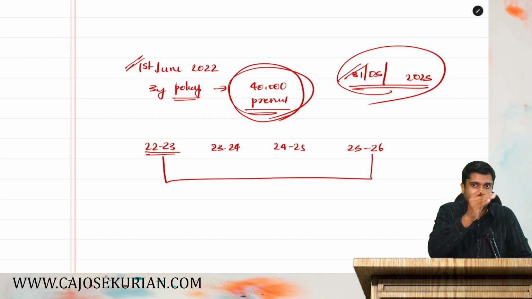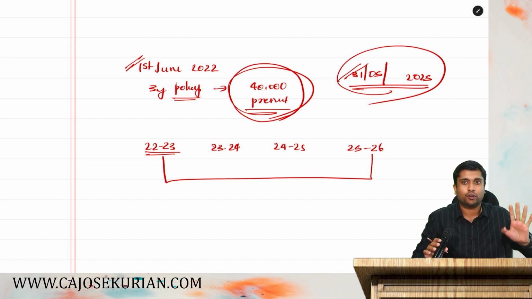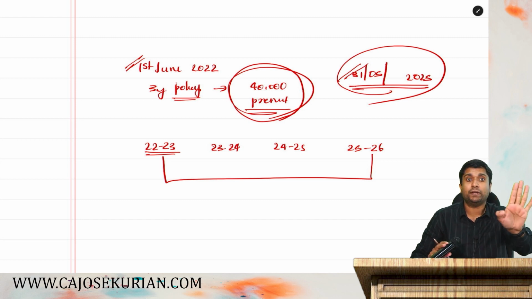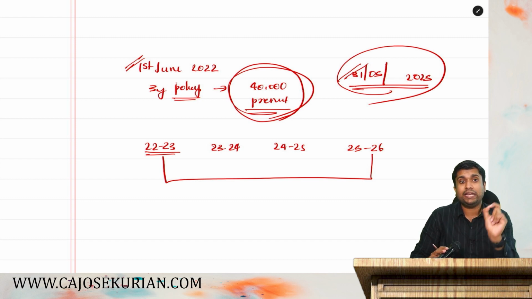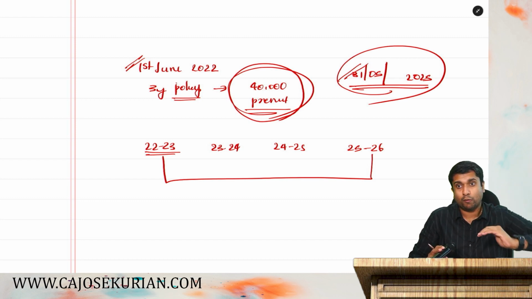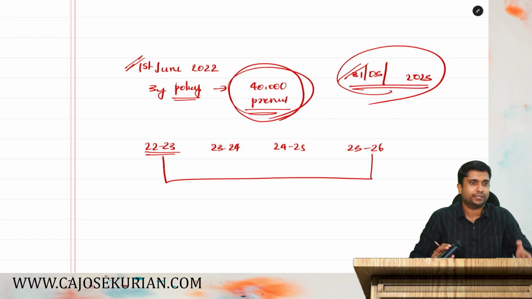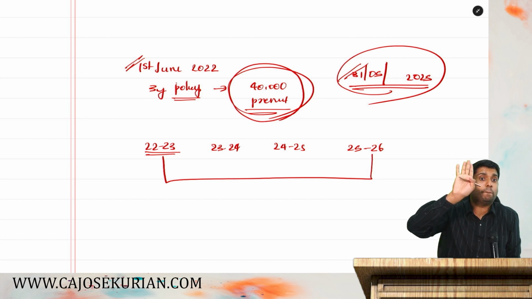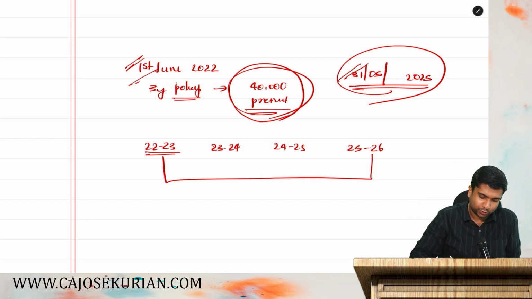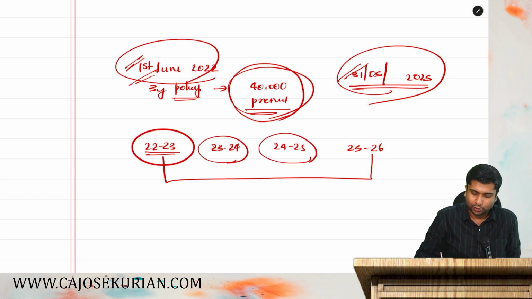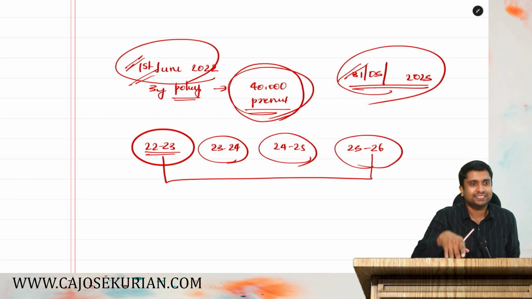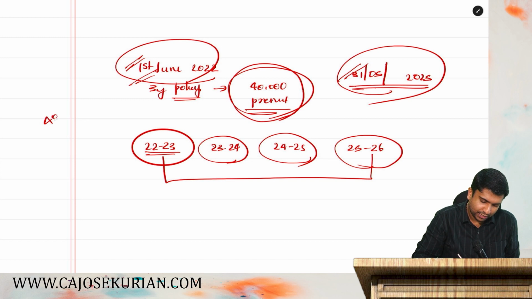In exam, if they ask a question like this, for a 3-year policy and they give a start date, don't jump to the conclusion that you have to divide it by 3. It is not like that. The Act says how many PYs are involved. On the basis of that, you need to apportion it. In this case, there are 4 PYs involved. Starting from 1st June, 1st June is in the 22-23 PY. Then 23-24 is fully there. 24-25 is fully there. In 25-26 only April and May are there. That is enough. You take 40,000 divided by 4. So the per year premium should be 10,000.